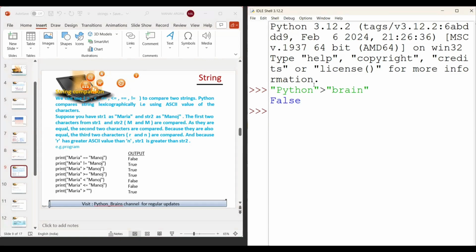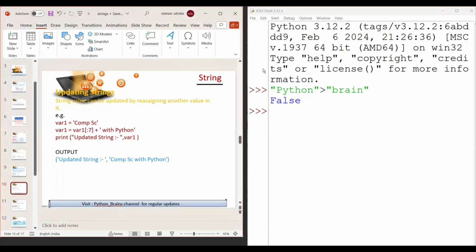If both are not equal, the comparison stops here. It just takes a decision on the basis of the first comparison. It does not compare the other values. But if in the first case the comparison is equal, then only it moves to the next character. So this is the way how we can compare my strings.